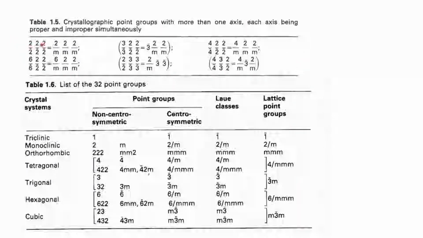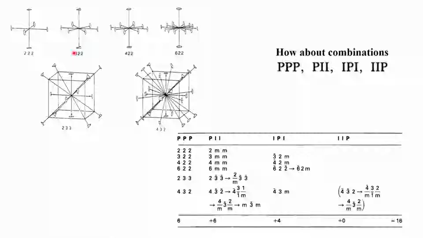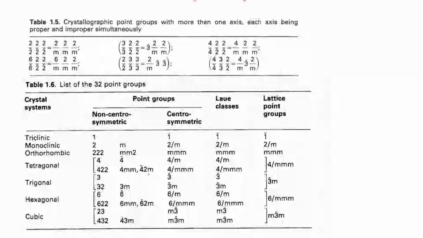For example, if you take 2 by 2, 2 by 2 bar, 2 by 2 bar, this is proper, improper, proper, improper, proper, improper. You get a new point group symmetry which is 2 by m, 2 by m, 2 by m, which is not present in this combination, because 2 by m, 2 by m, 2 by m is not generatable by these operations, and therefore it is a new point group.